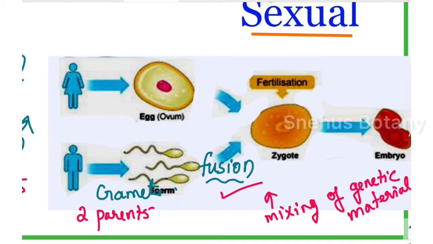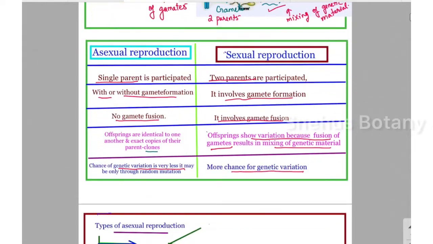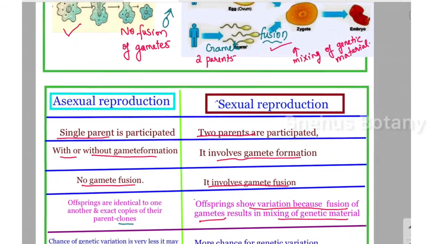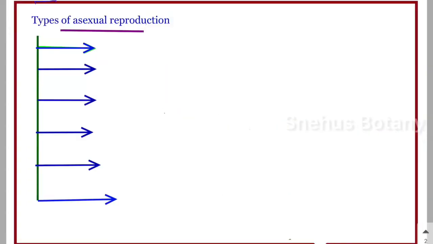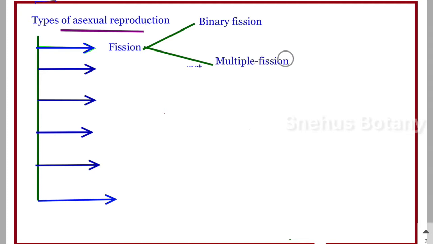Okay, students? So that's all about asexual and sexual reproduction, the difference between them. This is enough for your CBSE and NEET. Now we will discuss different types of asexual reproduction. First is fission. There are two types of fission, binary fission and multiple fission. Details about this we will discuss in the next slide.